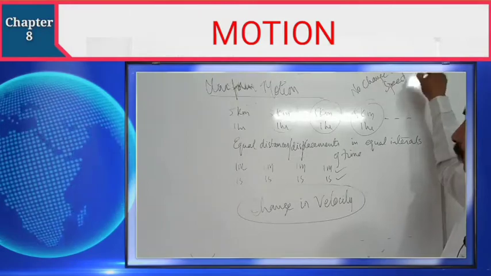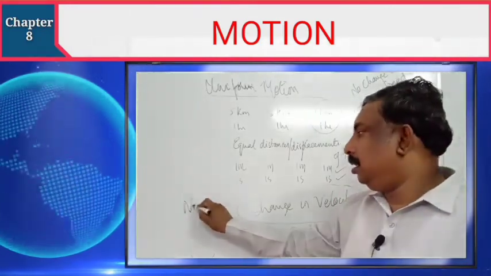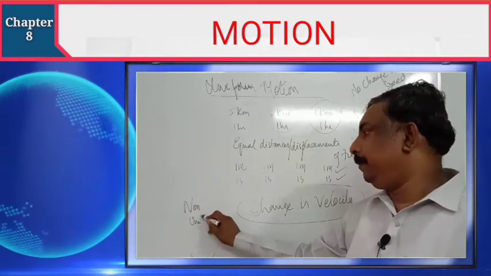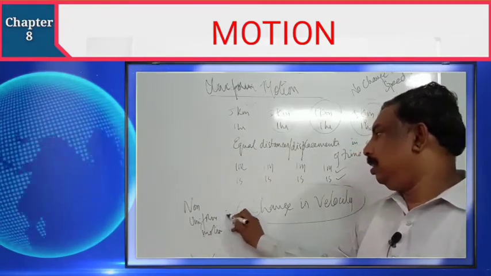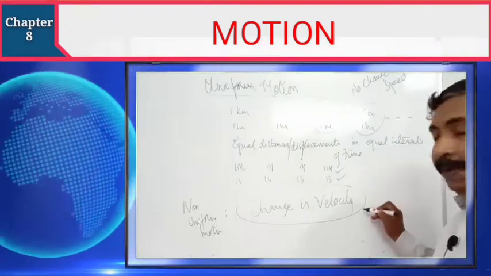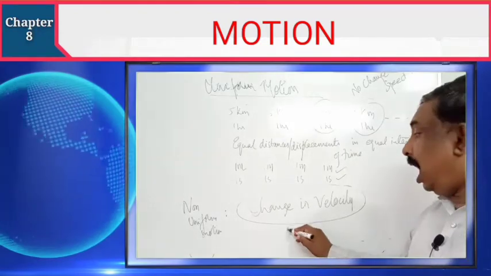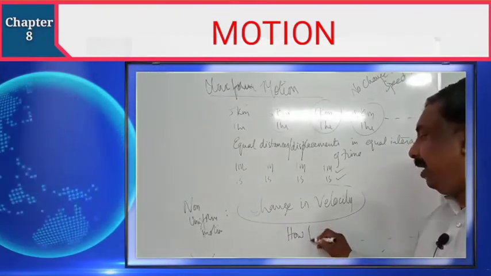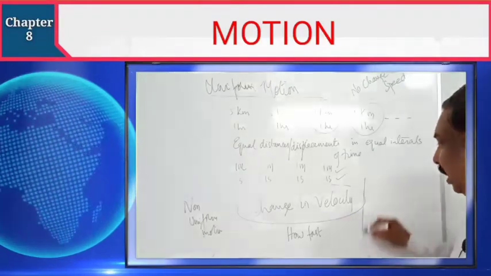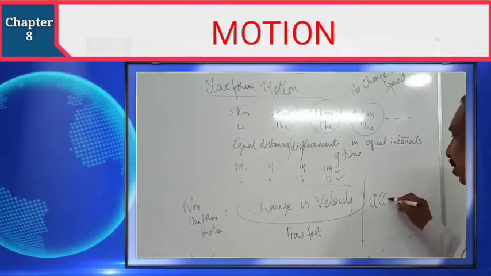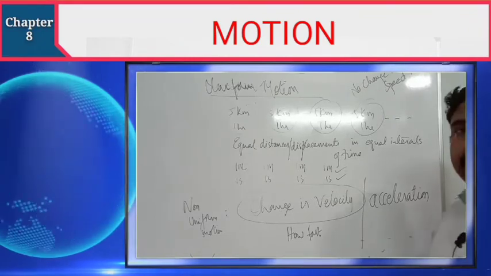But in non-uniform motion, there is a change in speed or change in velocity, and how fast the velocity or the speed is changing, we call it acceleration.